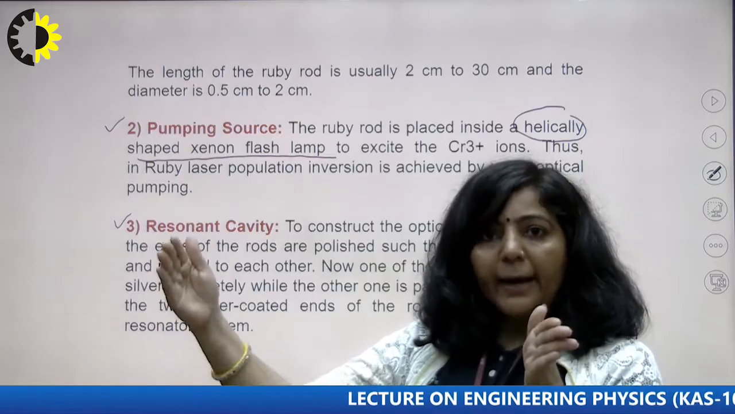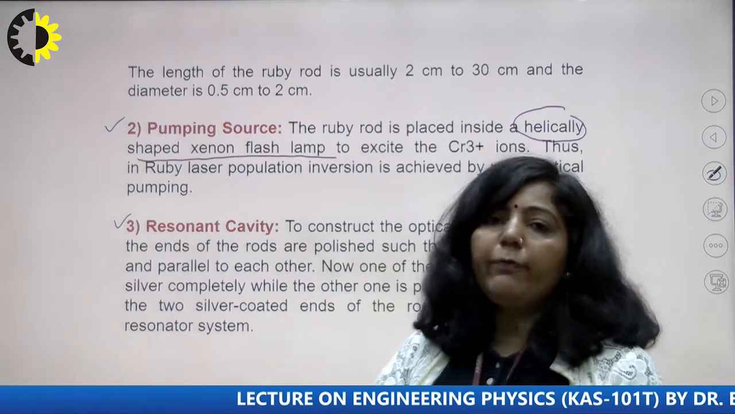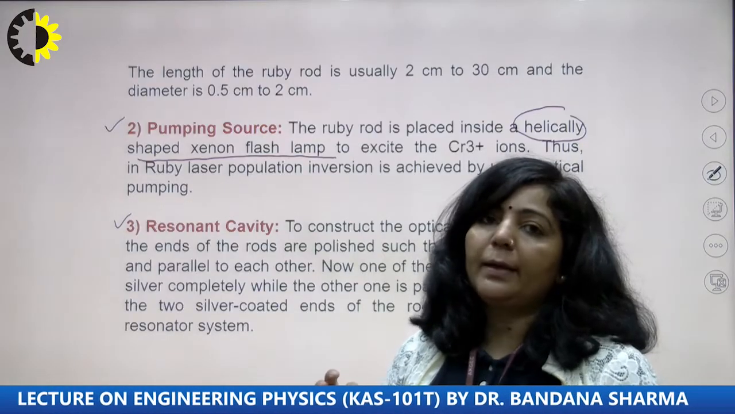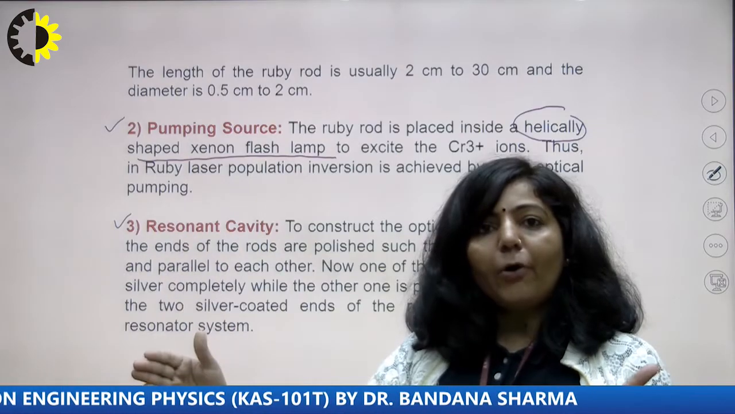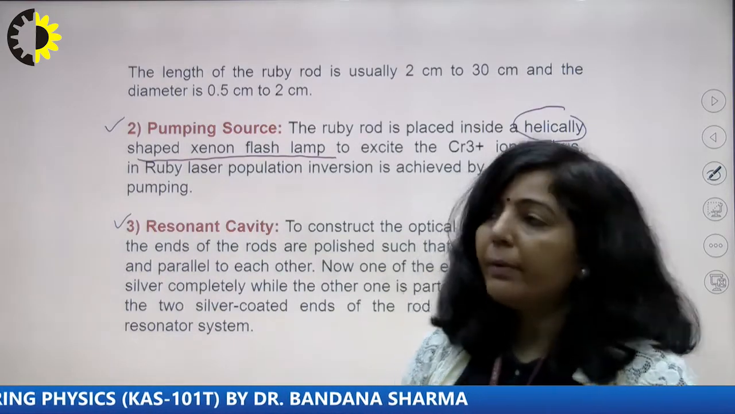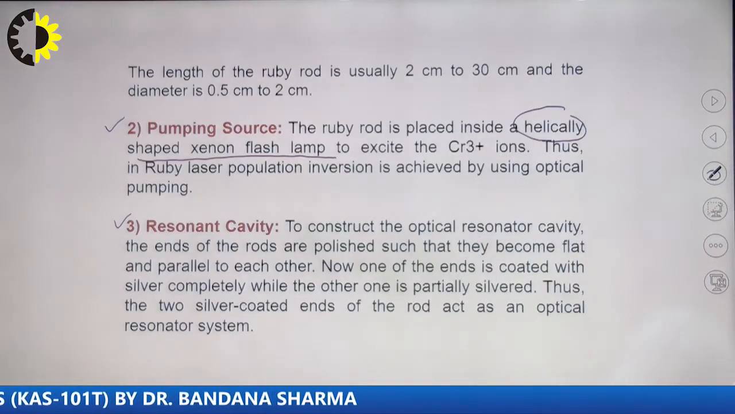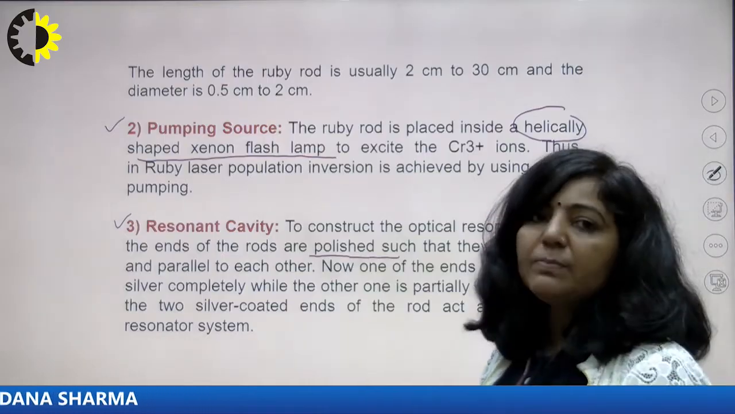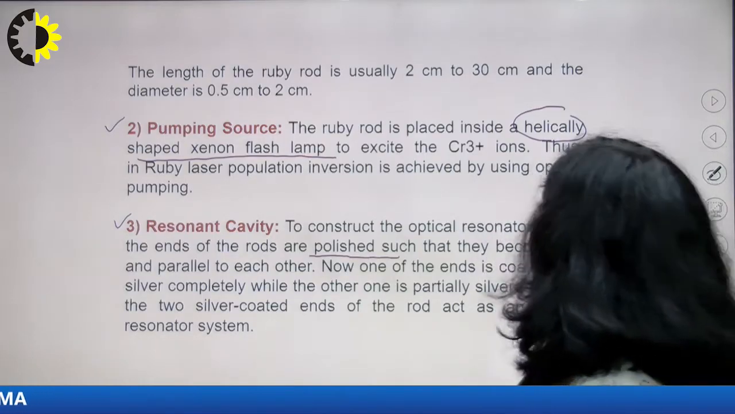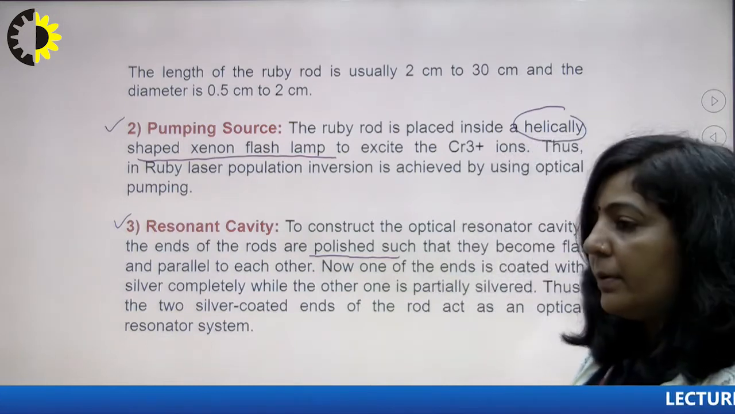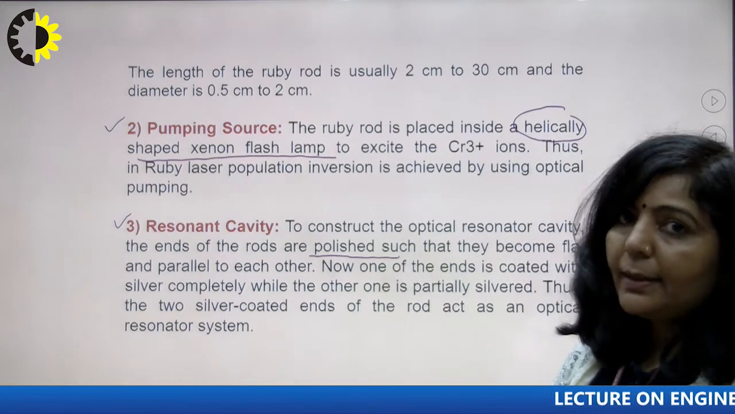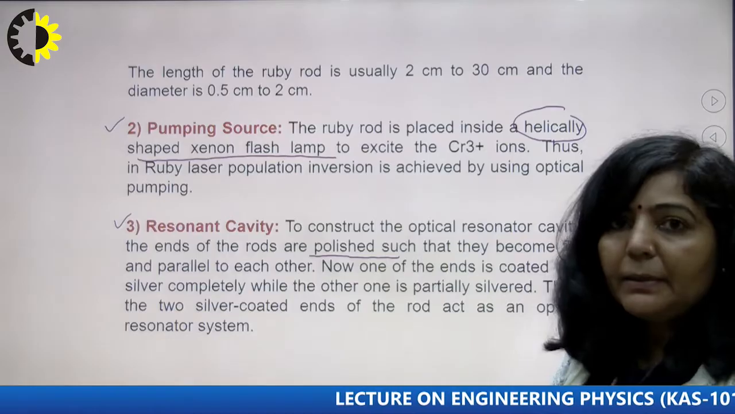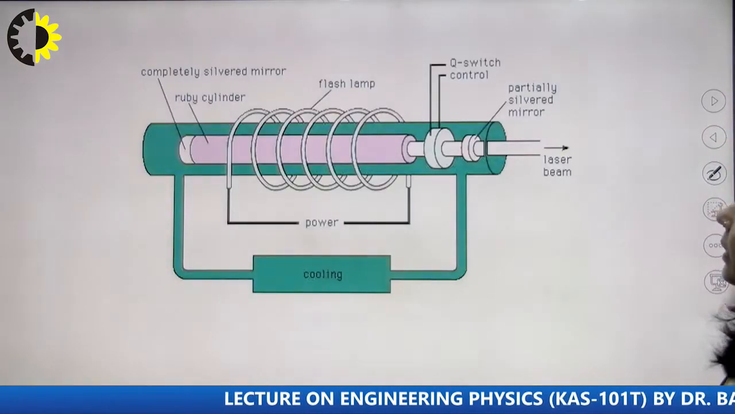So what is done there? The two ends of that crystal are silvered, made reflecting, and one of the ends is made fully reflecting and the other one is made partially reflecting. So those two ends of the ruby rod, that ruby crystal, will play the role of resonant cavity. They are polished and made reflecting in such a way that one end is fully reflecting and the other one is partially reflecting. So you will get the output from the partially reflecting end. So these are the three components of ruby laser: active medium, then pumping source, then this resonant cavity.